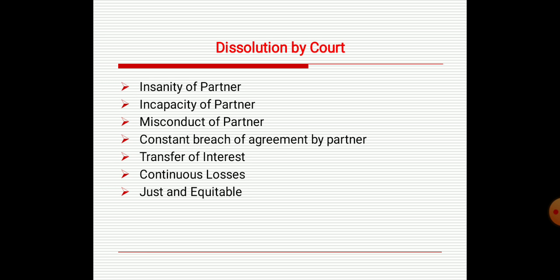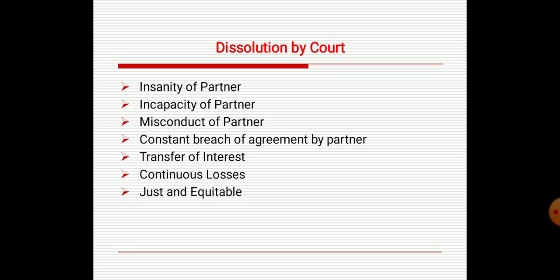Next is misconduct of partner. Where a partner other than the partner suing is guilty of misconduct which is likely to affect the carrying on of the business, the court may dissolve the firm. Next is constant breach of agreement by partners. Where a partner other than the partner suing persistently commits breach of the partnership agreement related to the management of the firm or conduct of the business, in this situation the court may dissolve the firm.